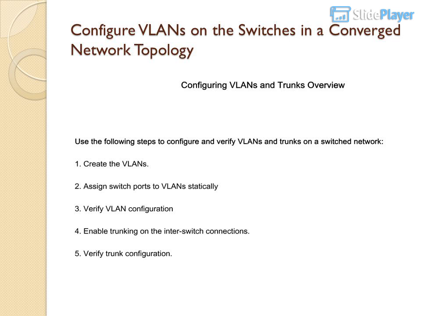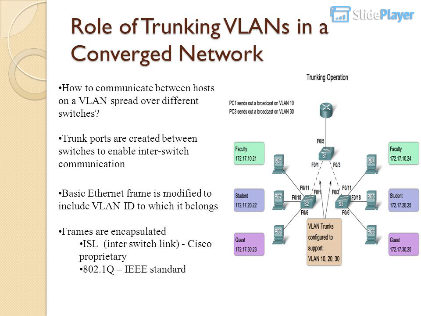Graphic 3.3.1.1. Role of trunking VLANs in a converged network. How to communicate between hosts on a VLAN spread over different switches. Trunk ports are created between switches to enable inter-switch communication. The basic Ethernet frame is modified to include the VLAN ID to which it belongs. Frames are encapsulated. ISL, inter-switch link, is Cisco proprietary. 802.1Q is the IEEE standard. Use graphic 3.2.2.1.